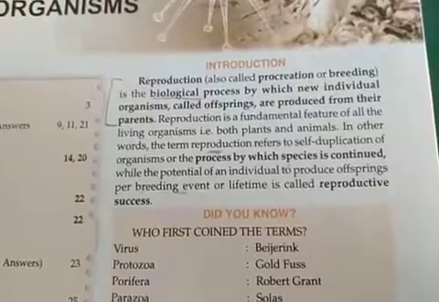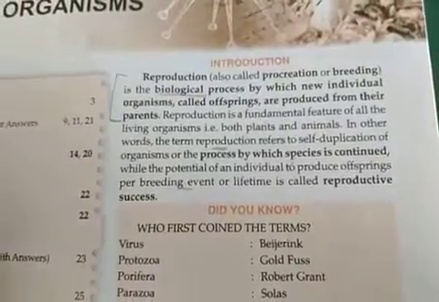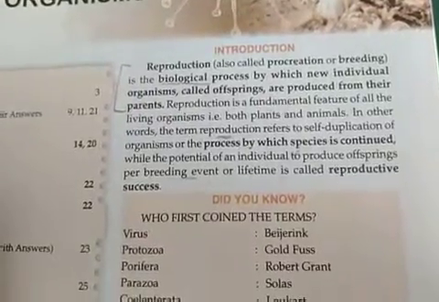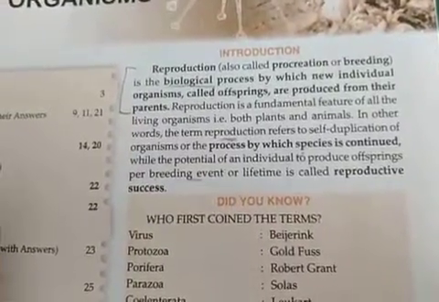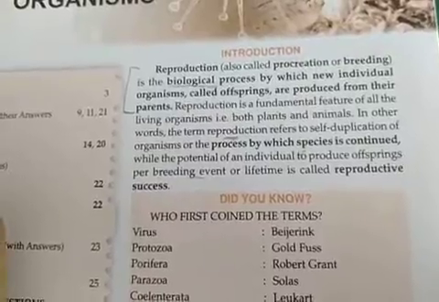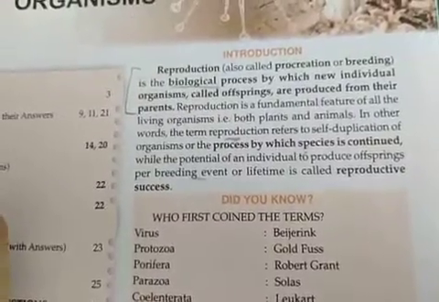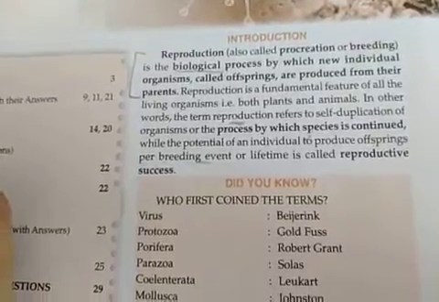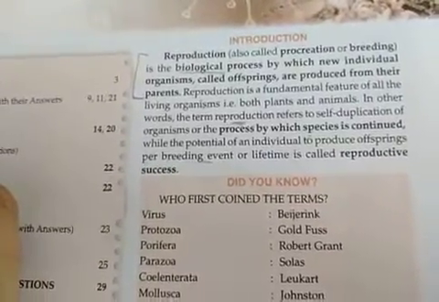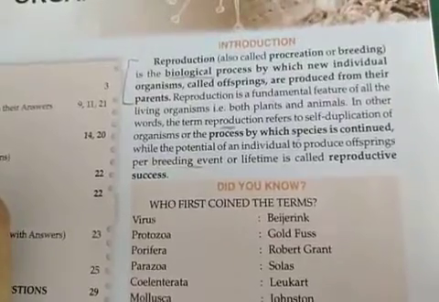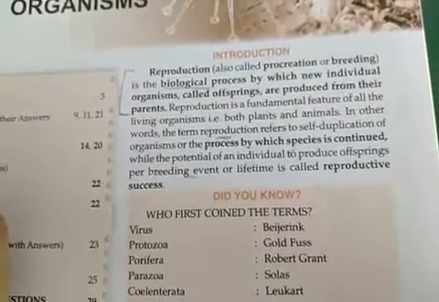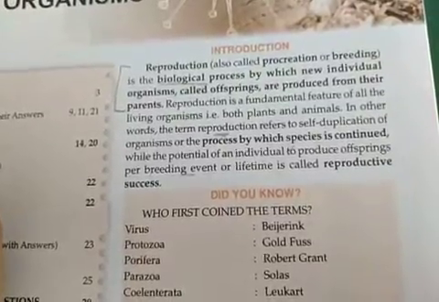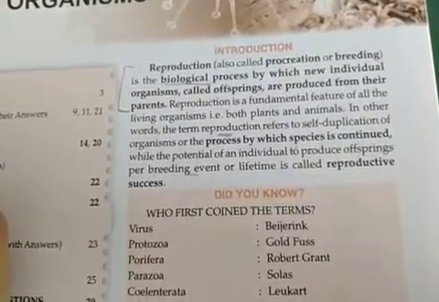Okay, and since reproduction is necessary for the survival of the species, it is essential that a large number of organisms should be produced. The larger the number of offspring, the higher the reproductive success. The species is said to be reproductively successful only if it produces a large number of offspring during each breed, or it can give the maximum number of breeds during its reproductive lifespan.